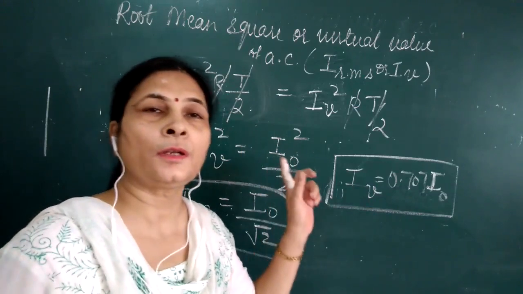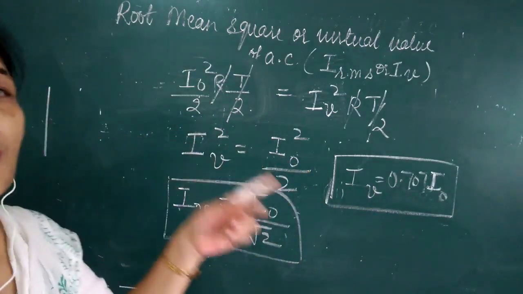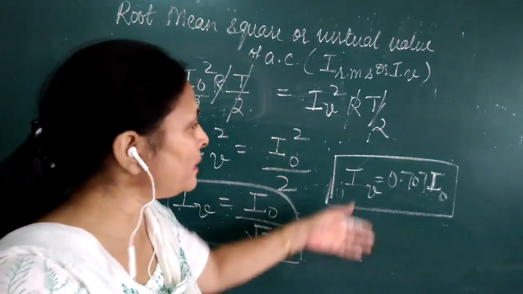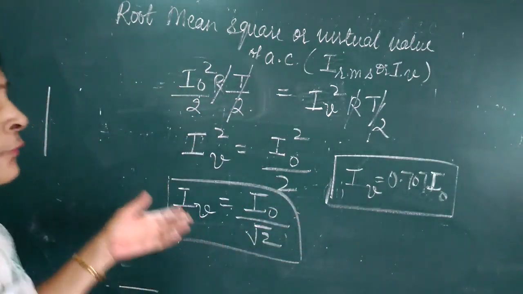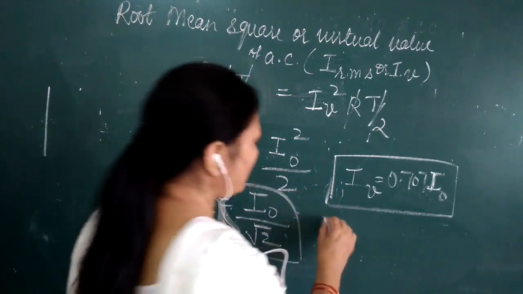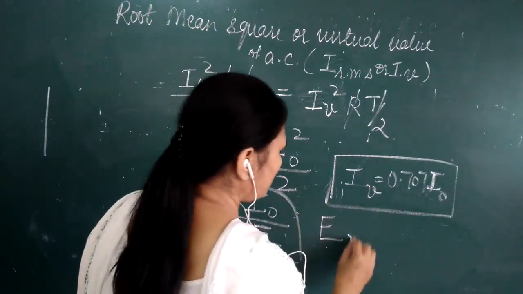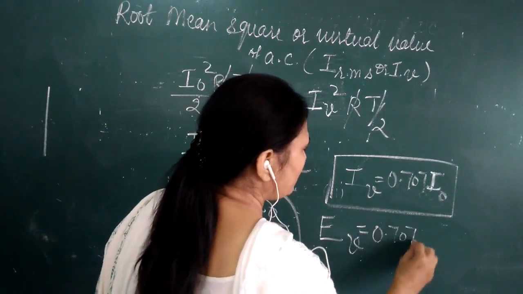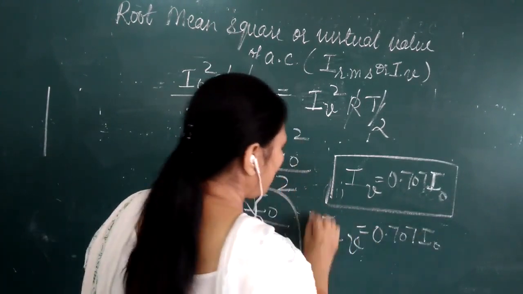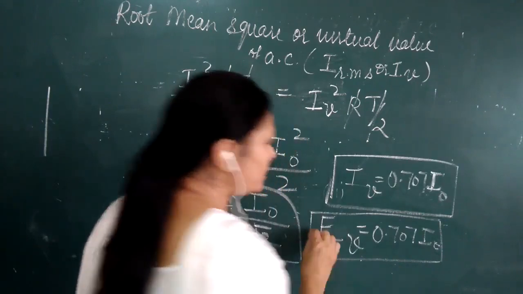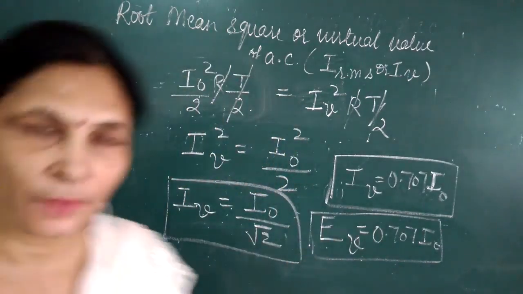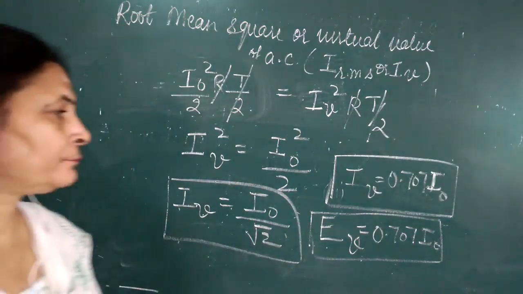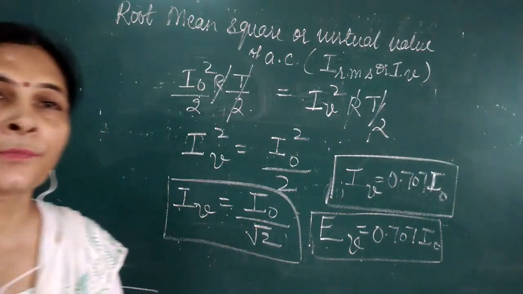We have also found out the relation between I mean and I naught. So this we will be using in certain numericals. And the similar expression we have obtained for IV will hold for voltage also, that is the EMF. So EV will also come out to be 0.707 E naught. And this expression we can derive from either a sine wave or a cosine wave. We can use any one of them. We'll get the same result. So this is for today.